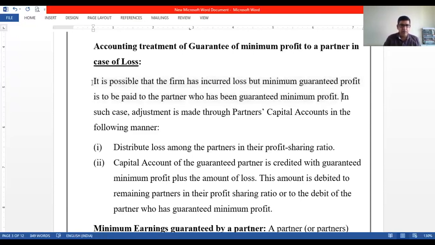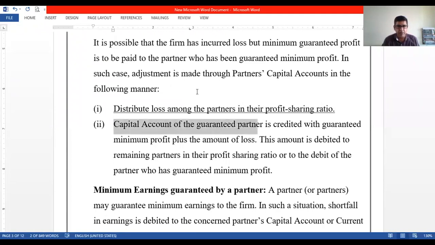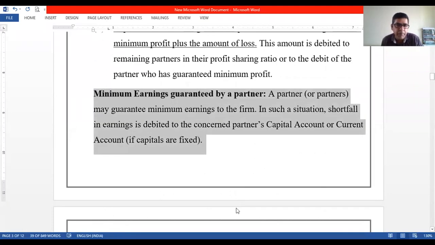In such case, the adjustment is made through partners' capital accounts in the following manner, right? First one, distribute the loss among the partners in their profit sharing ratio. What were the losses there? Okay, that loss has to be distributed in an agreed ratio. And then what happens? Then the capital account of the guaranteed partner is credited with the guaranteed minimum profit plus the amount of loss. Minimum earnings guaranteed by a partner.